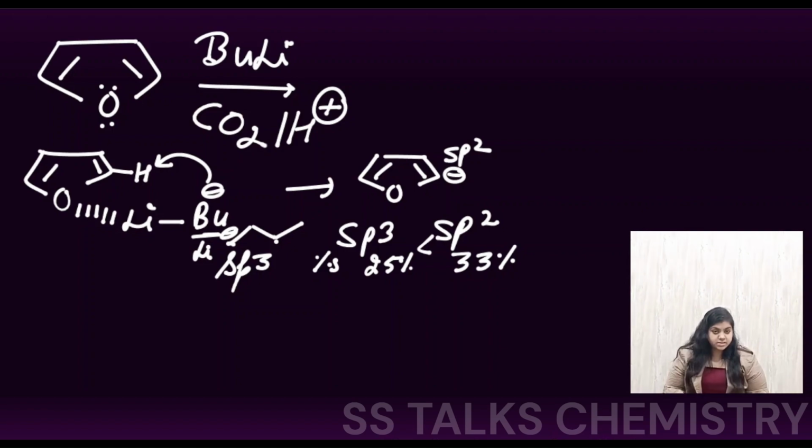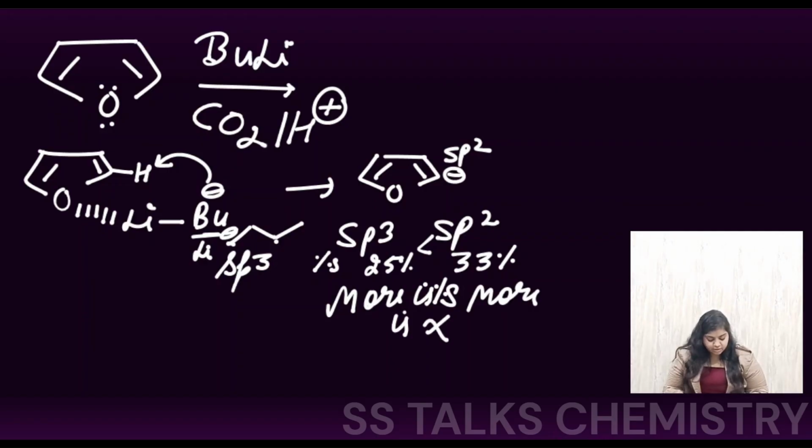So this is more in this case, and the more the S character, the more the electronegativity, which means that after the abstraction of the H positive, this negative charge is now getting stabilized, because negative charges are stable over more electronegative species, right? So this is going to happen in the first step where the butyl lithium is there, and the driving force is that this species is having the negative charge, which is now sp2 hybridized, right? Now further what is going to happen, this negative charge species that has been formed on this, there will be the attack of your CO2 species.